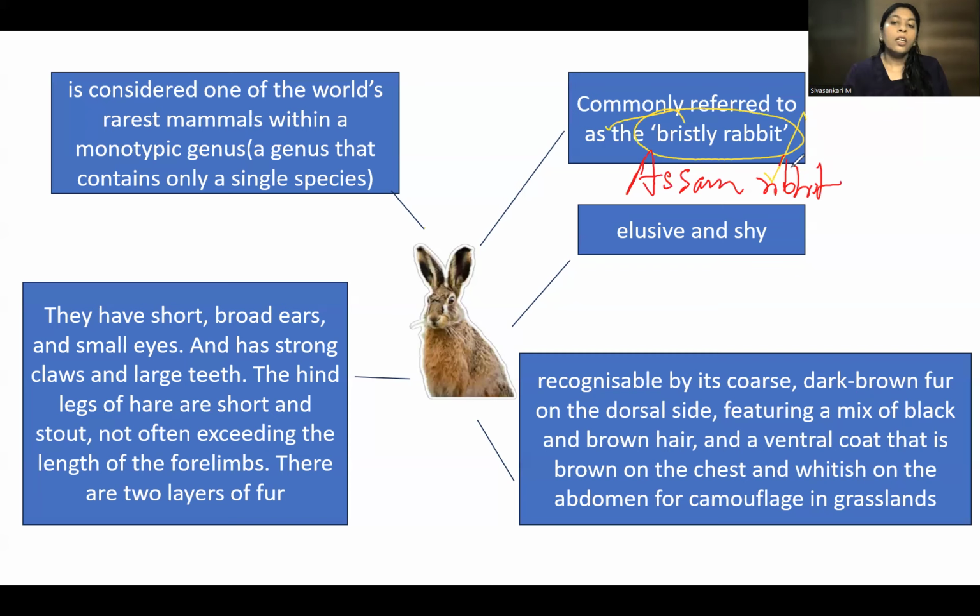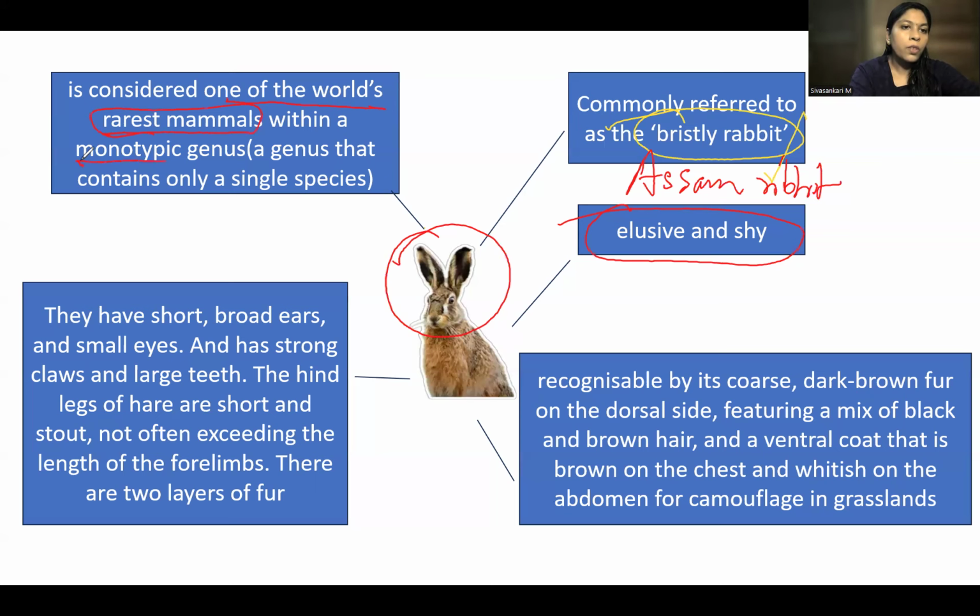Then this species is very shy. So it will not be seen easily. That means you cannot see them very easily. They are elusive and shy. And one unique thing about this species is that it is considered one of the world's rarest mammals. Why do we say this?